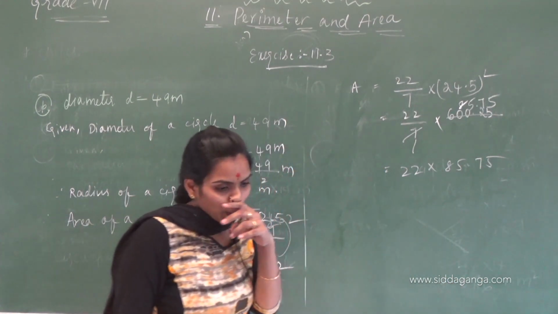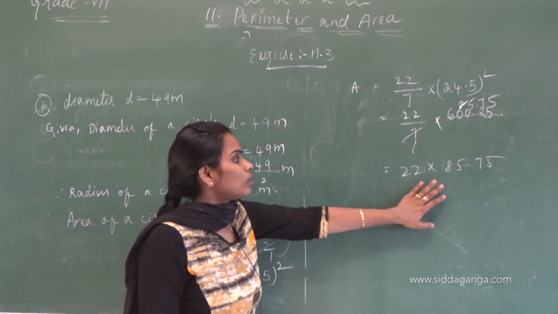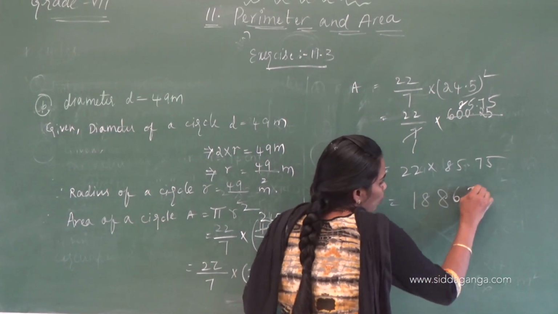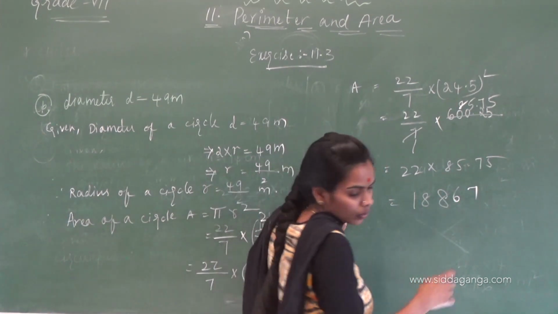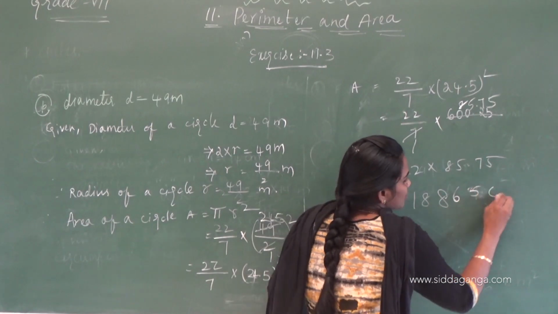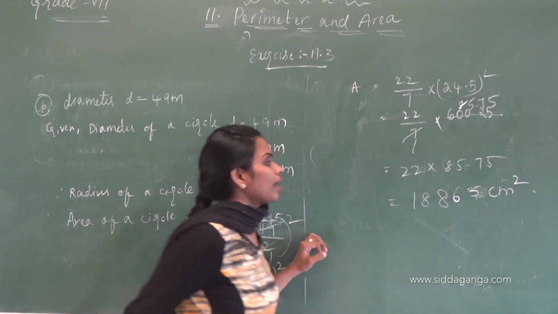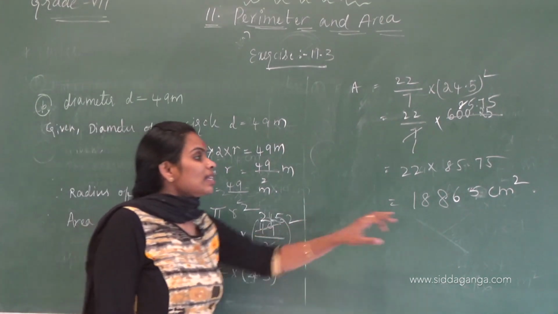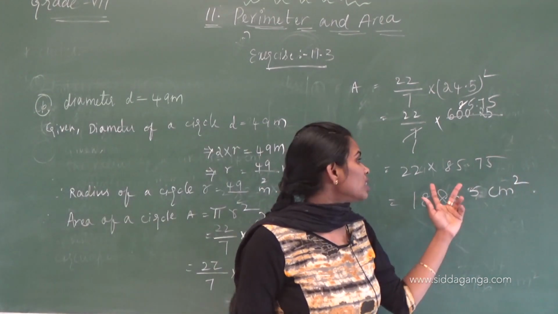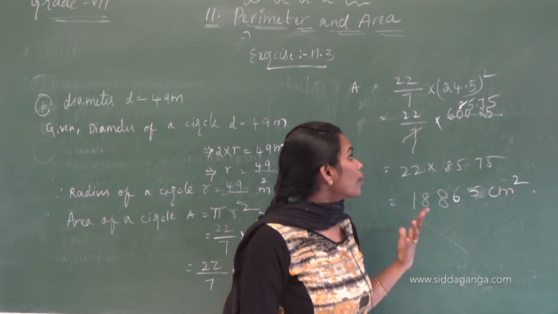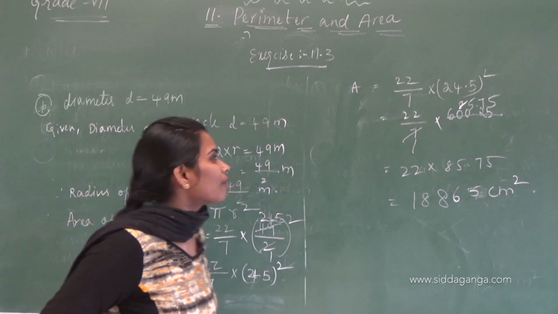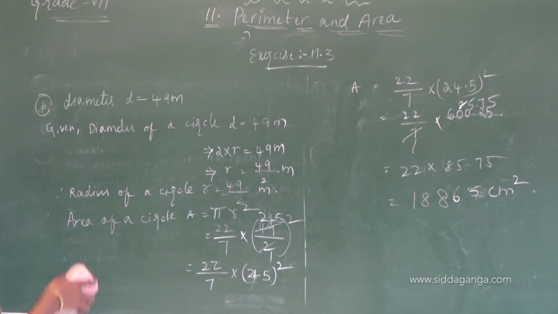If you do this, you will get the answer in centimeter square. This is area, that's why I am keeping the units as centimeter square. If you do this calculation, we can't do more problems in this class, so I am just putting the answer. You have to do that one. If you have any doubt, just do that.